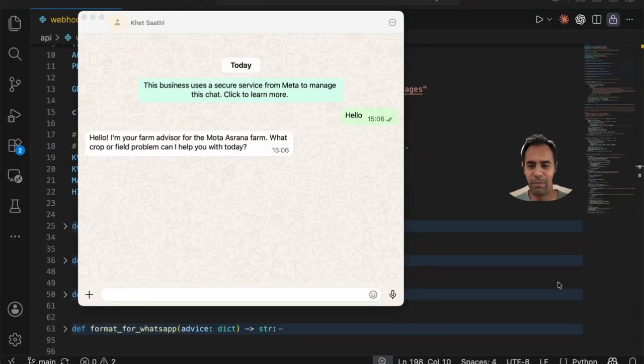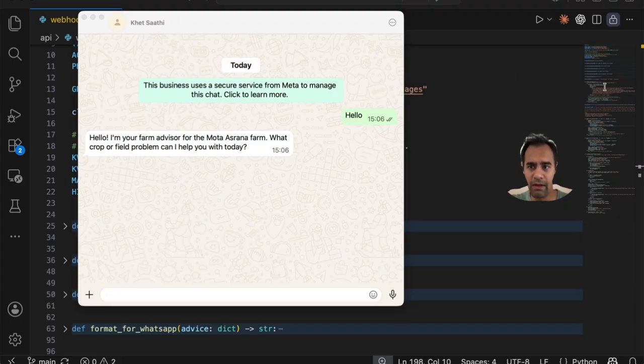Hello and welcome to episode 7 of Building a Farm Advisory AI using the Claude API and WhatsApp API. We're going to see how the AI behaves when we ask alternating questions between crop disease and strategy. Because in the last episode, we were not able to see it because those two agents did not talk to each other. And let's quickly demonstrate that.